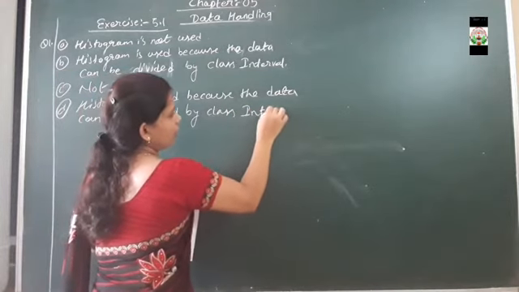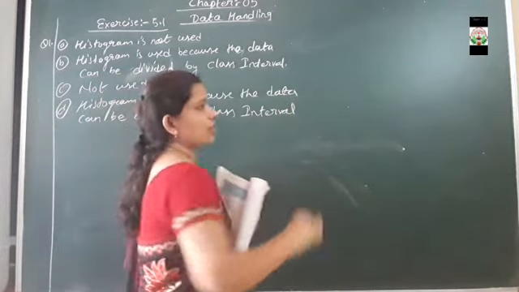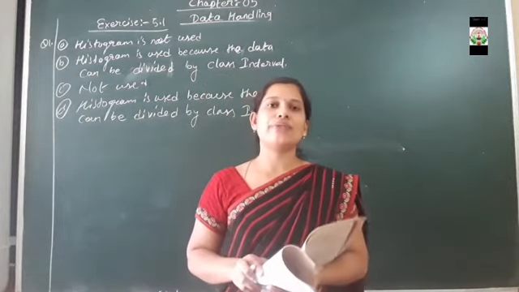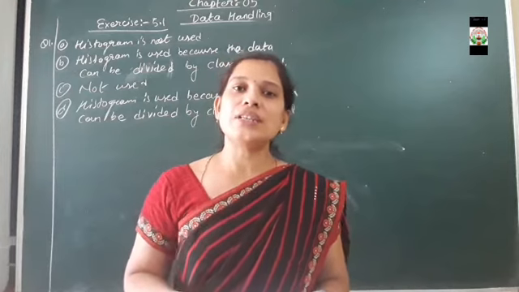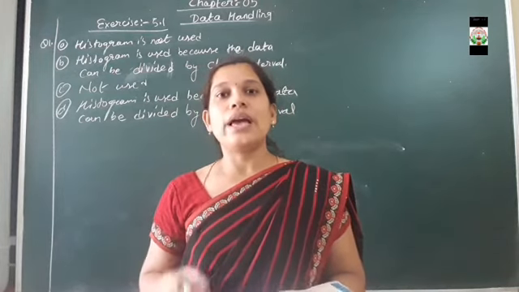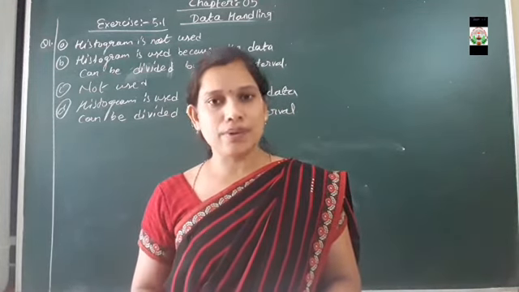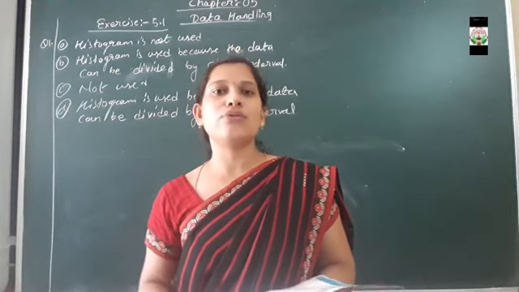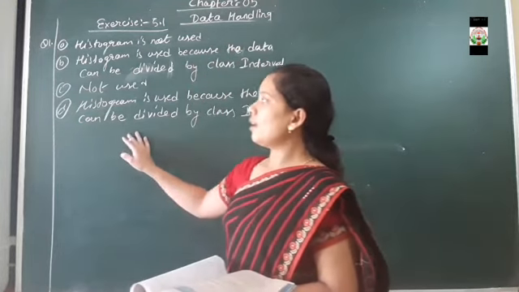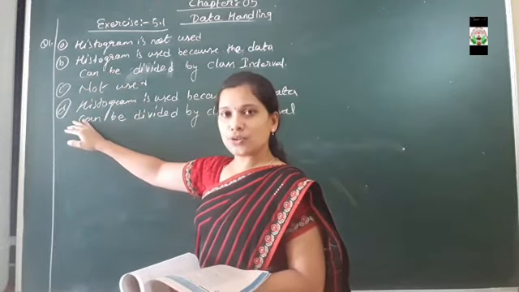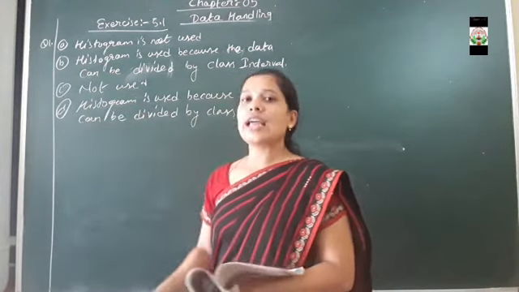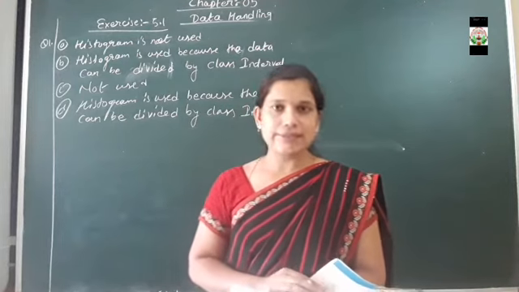So understood, these four conditions are given in question number 1, and among the four you have to say which conditions a histogram belongs to and which it does not. If it belongs to the histogram, you have to give the reason. So our conclusion is that conditions B and D belong to the histogram. The reason is that the data can be divided into class intervals.